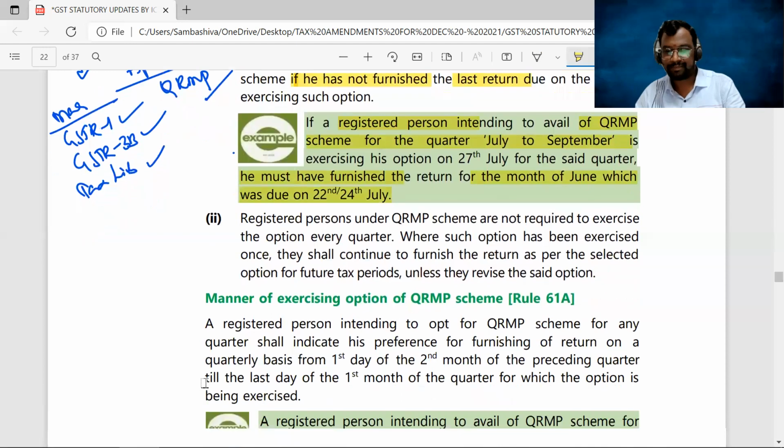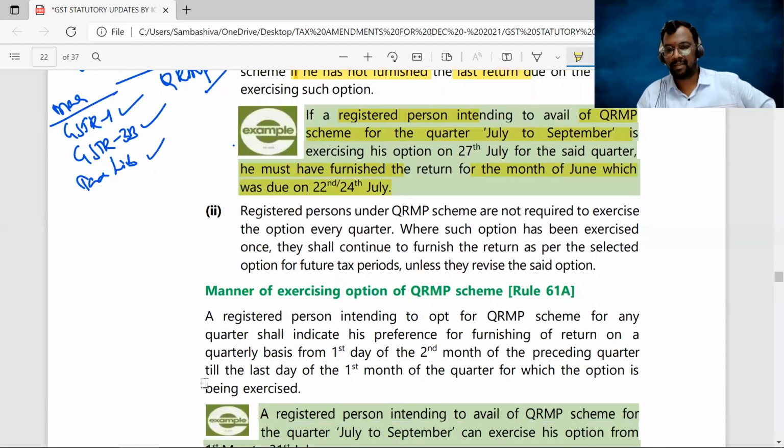Right. Next. Now, registered persons under the QRMP scheme are not required to exercise this option every quarter. By default, it will continue until your turnover crosses 5 crores. As long as your turnover is well within the limit of 5 crores, by default, every quarter, you can exercise this option of the QRMP scheme.